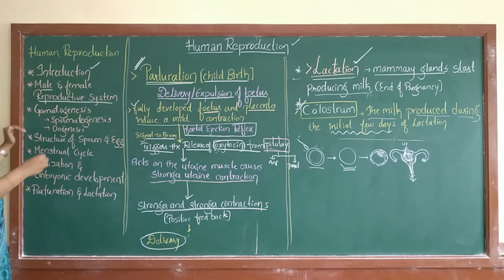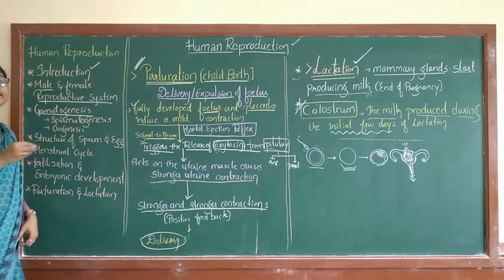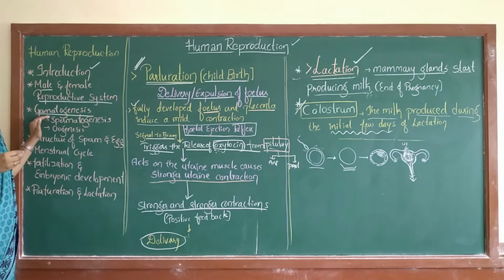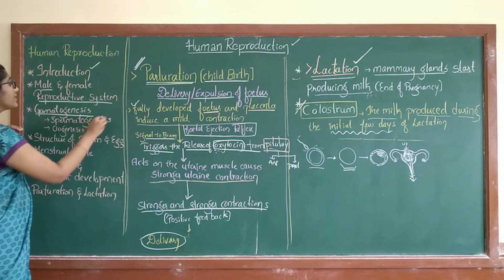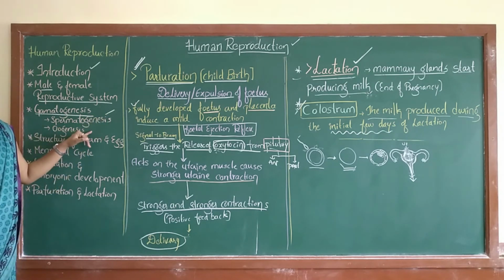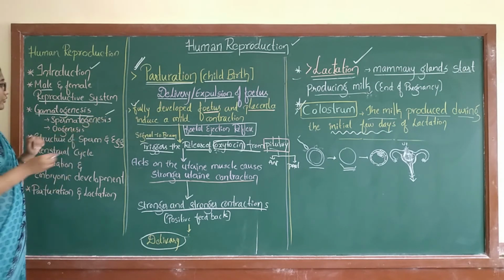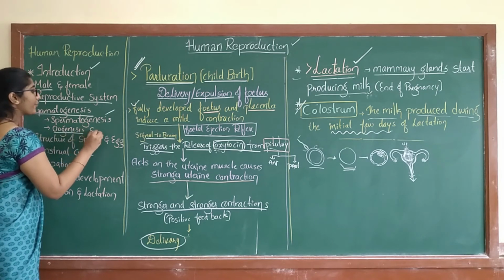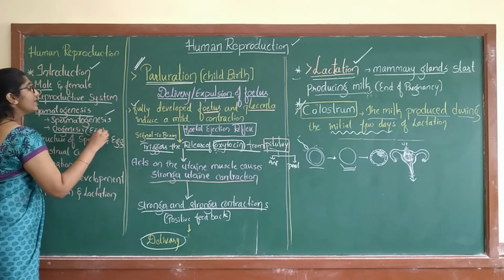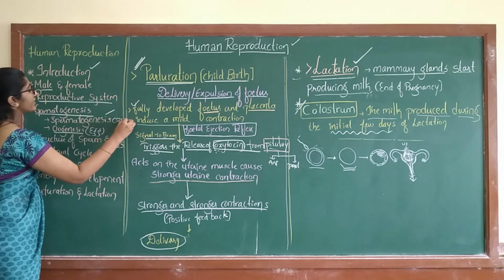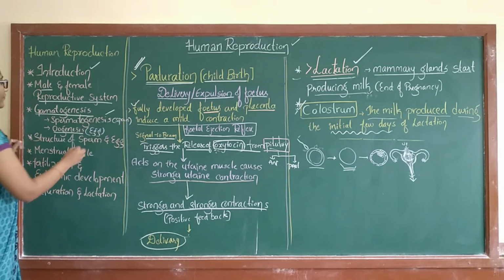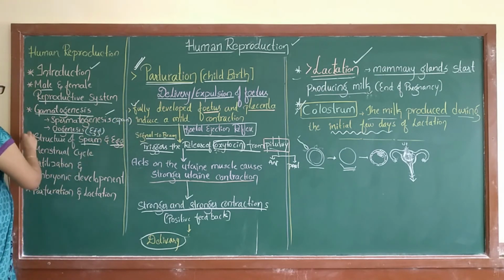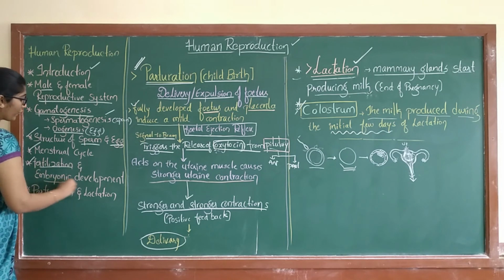After this we studied gametogenesis, which means gamete formation. Male gamete formation is spermatogenesis and female gamete formation is oogenesis, that is the production of sperm and egg. We have also studied the structure of sperm and egg. Then we studied the menstrual cycle, and then fertilization and embryonic development.